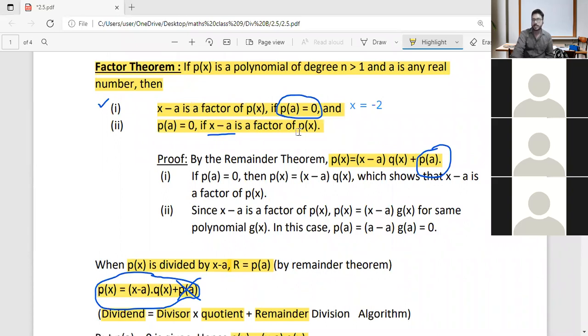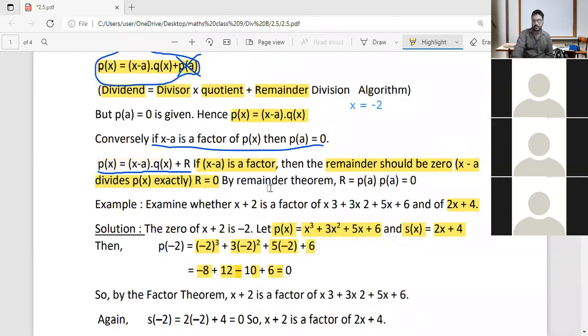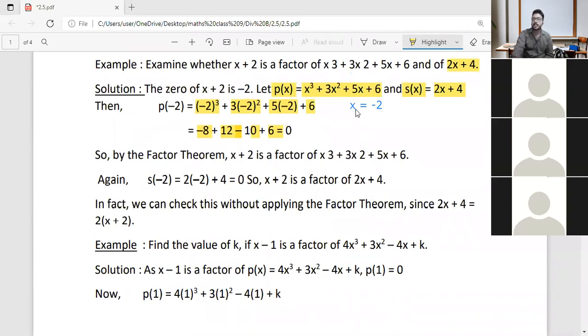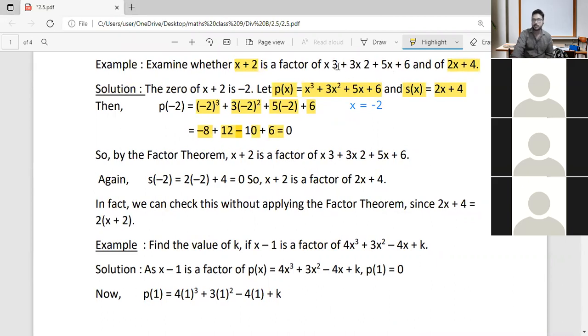Factor theorem says that when p of a, or here in our specific case p of minus 2, is 0, then x minus a is a factor. We have substituted x equal to minus 2, which means x plus 2 is a factor of the polynomial x cube plus 3x squared plus 5x plus 6.